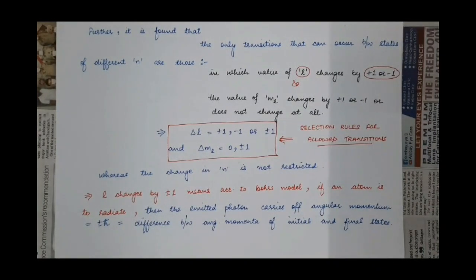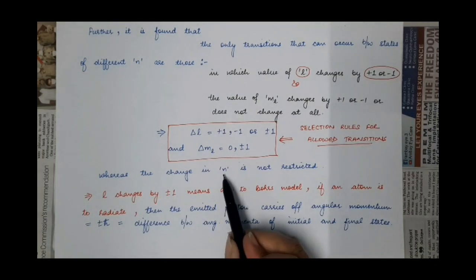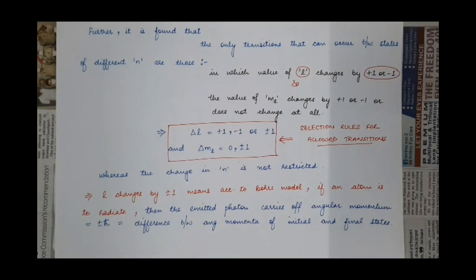But there is no restriction over the change in n. Delta n can be +1, +2, +3, -1, -2, -3. So when we say that L changes by +1 or -1, we know that according to Bohr's model, the angular momentum of an electron is an integral multiple of h cut, that is h by 2 pi.